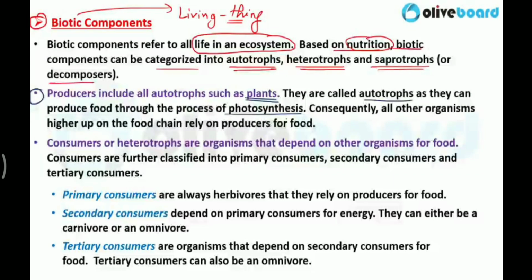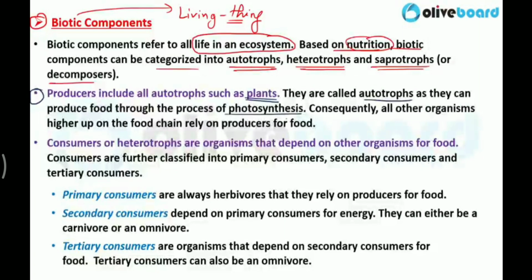That's why we call plants the primary producers, because they are not using any other factor to produce their food. They are using the sunlight, and with the help of chlorophyll, the green pigment present in a plant's leaves, they prepare their food.